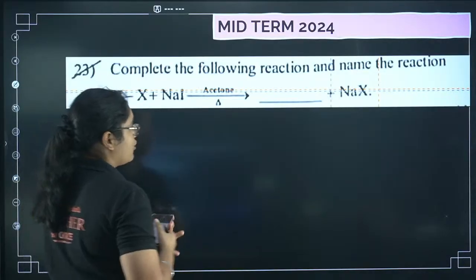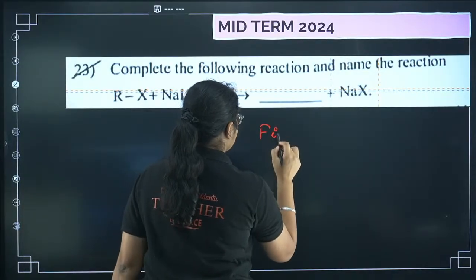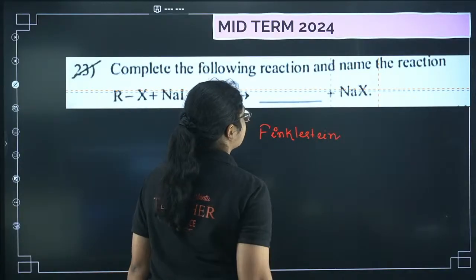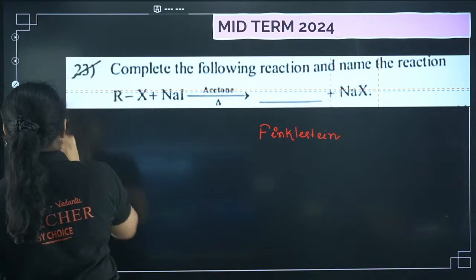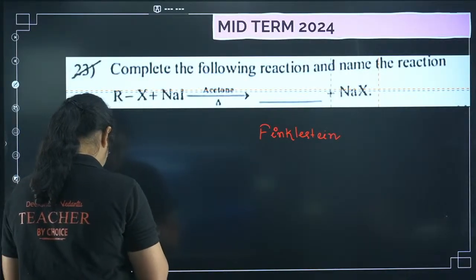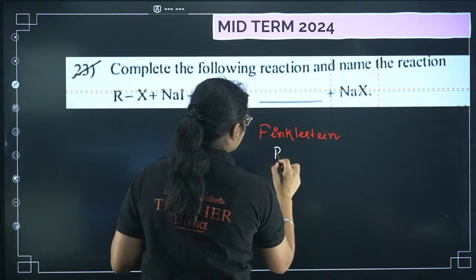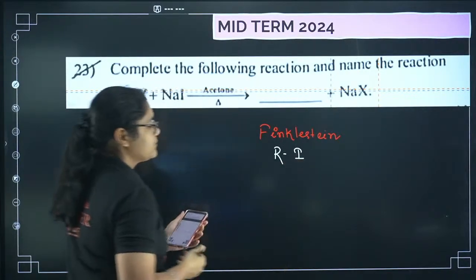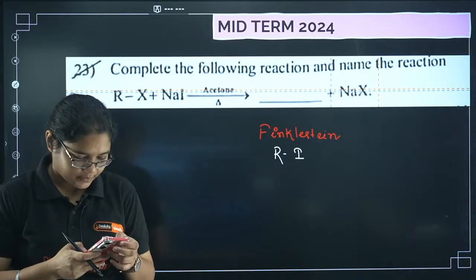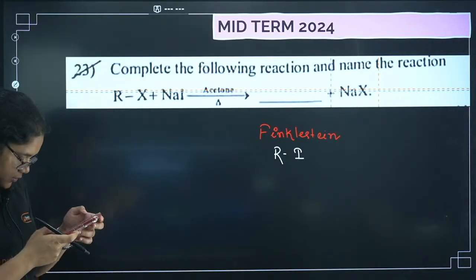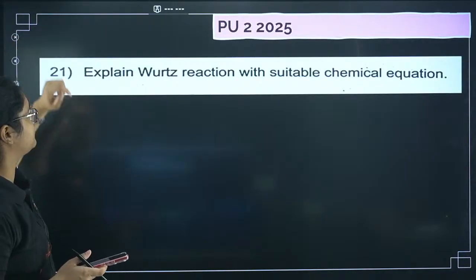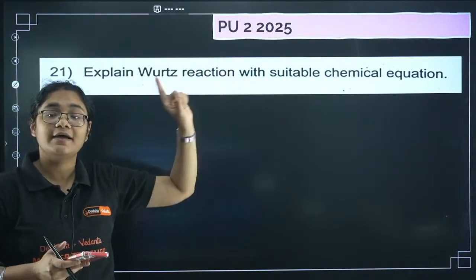Yes, I have found Austin has given me the correct answer. The name of the reaction is definitely Finkelstein reaction, okay. And we have here one more, okay. Then the product will be RI, okay. RI is the final product, right? Any doubt here?